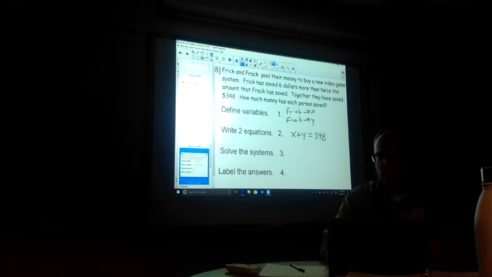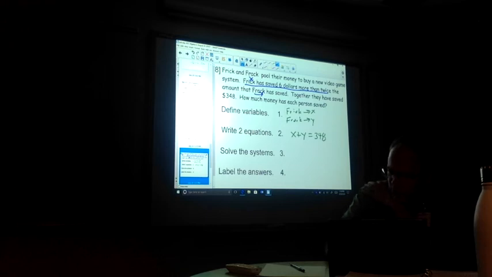Okay? Now we have to figure out this other equation. Well, they tell us that Frick we called X, remember, saved 6 more than twice the amount that Frack, which was Y, saved, okay? So then we can say, all right, well, X, whatever he saved is equal to $6 more than twice what Frack has saved, okay?